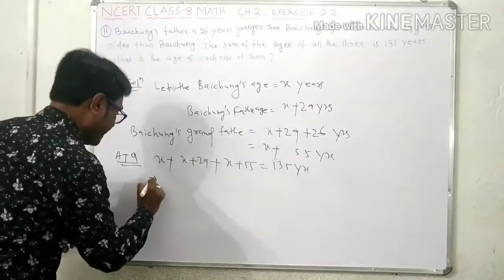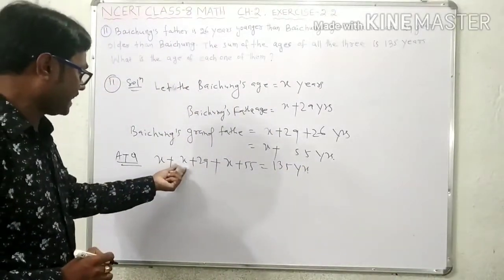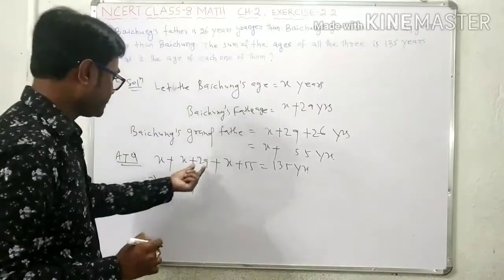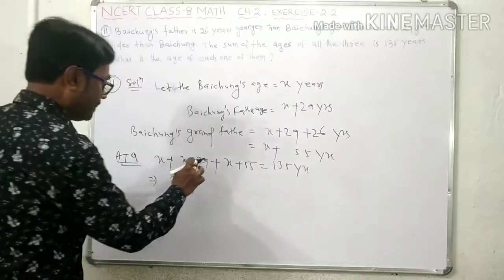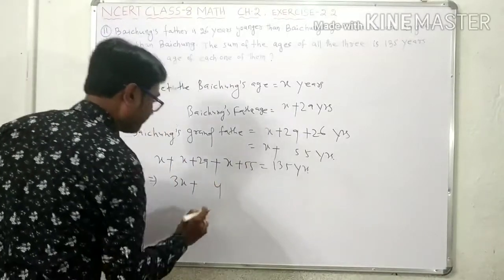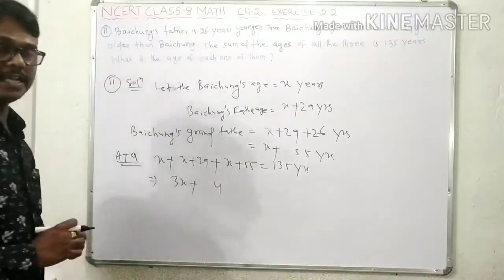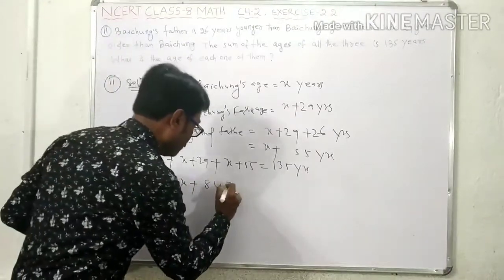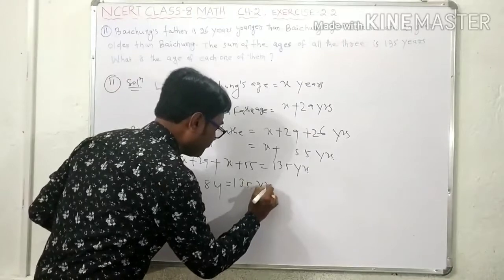This implies that x plus x plus x is 3x. Then 29 plus 55: 9 and 5 is 14, 5 plus 2 is 7, 7 and 1 is 8, it is 84, equal to 135 years.